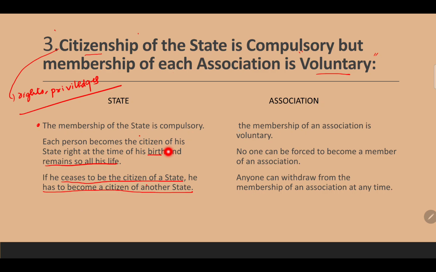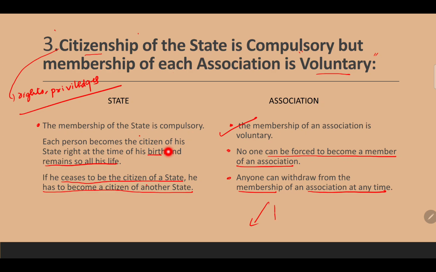Now the membership of an association is voluntary. As I said, it's free will. No one can be forced to become a member of an association. Simple. Anyone can withdraw from membership of an association anytime. So if I find that I don't want to be a member of this particular drivers association, I can voluntarily resign. I can submit my resignation and resign from the association.